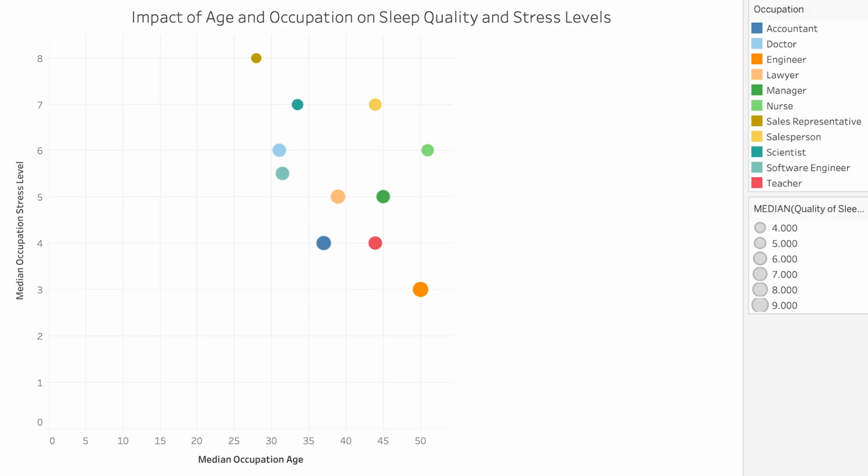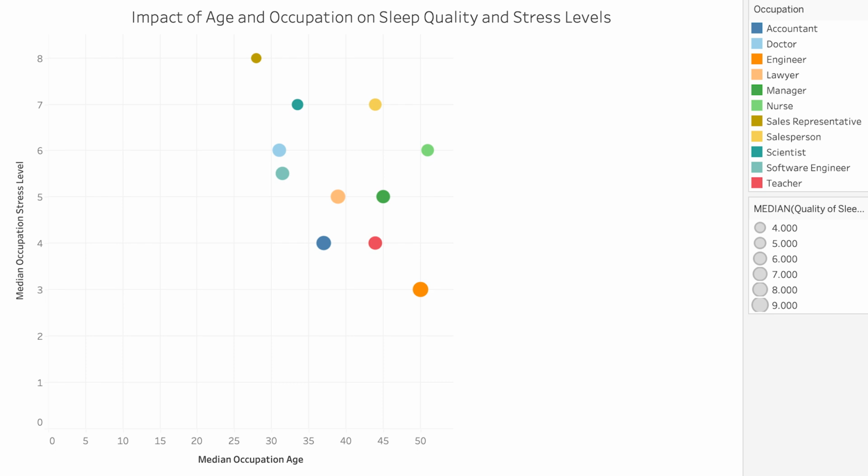So this graph here was created by Daniel Cortez, I believe, and it goes over a couple different things. It compares median age and median stress level compared to different occupations. And you can see there is also a kind of downward trend as the age goes up. People who are older tend to have a lower stress level, and people who are younger have a higher stress level. This could be for a variety of different reasons. Maybe people who are older have more experience, or they have better jobs now that they've been in the workforce for quite a while.